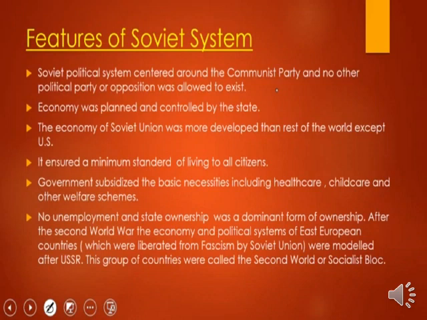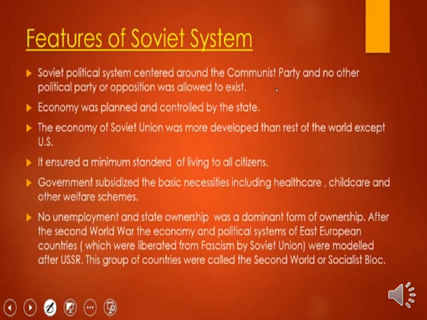Next, the third one: the economy of the Soviet Union was more developed than the rest of the world except the US. Fourth, the state ensured a minimum standard of living for its citizens. Actually, in socialism, all responsibilities of a citizen are taken by the state.